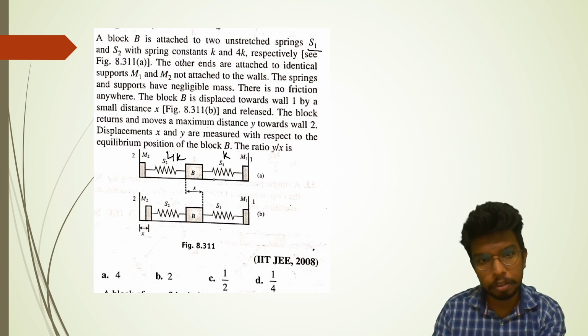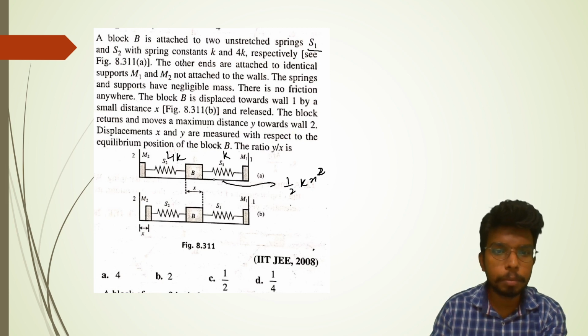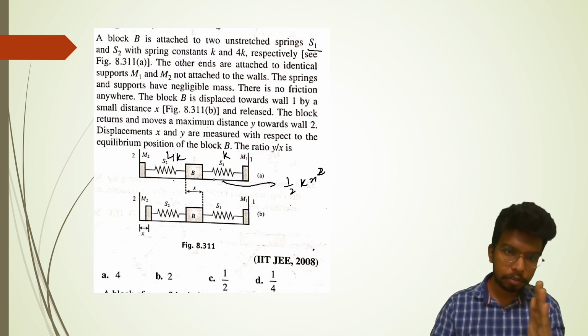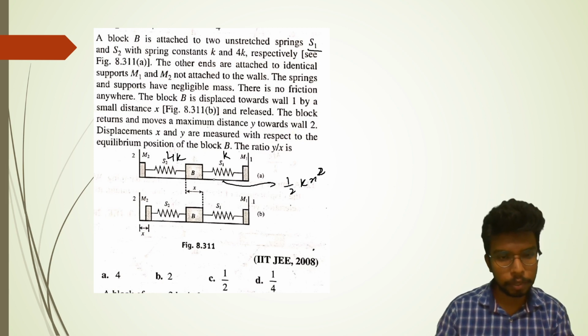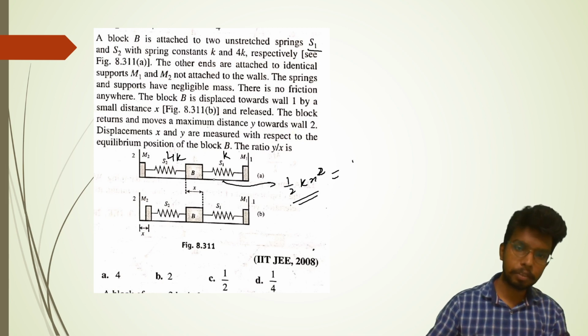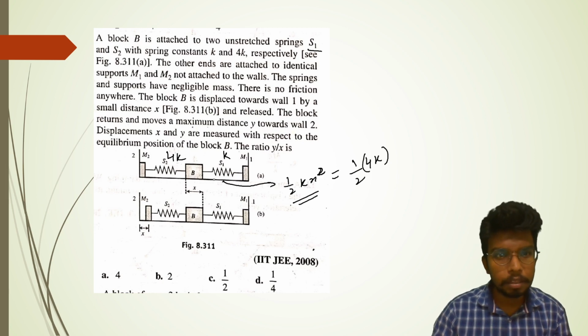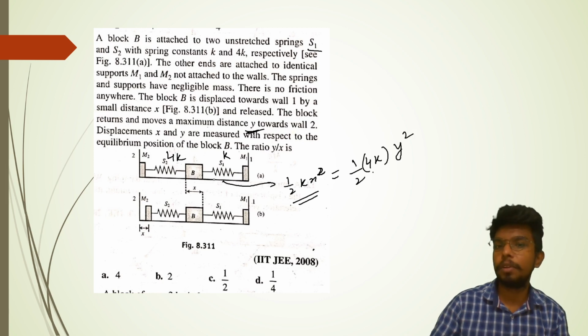This has been displaced, so there will be a potential energy stored in this that will be half k x square. And the block returns and moves a maximum distance y towards wall 2. After that, it will come back, cross the mean position and push the other spring S2 with the same energy. This energy is equal to the energy given to the second spring, whose spring constant is 4k. The block moves to the maximum distance y, so it's going to be half into 4k into y square.